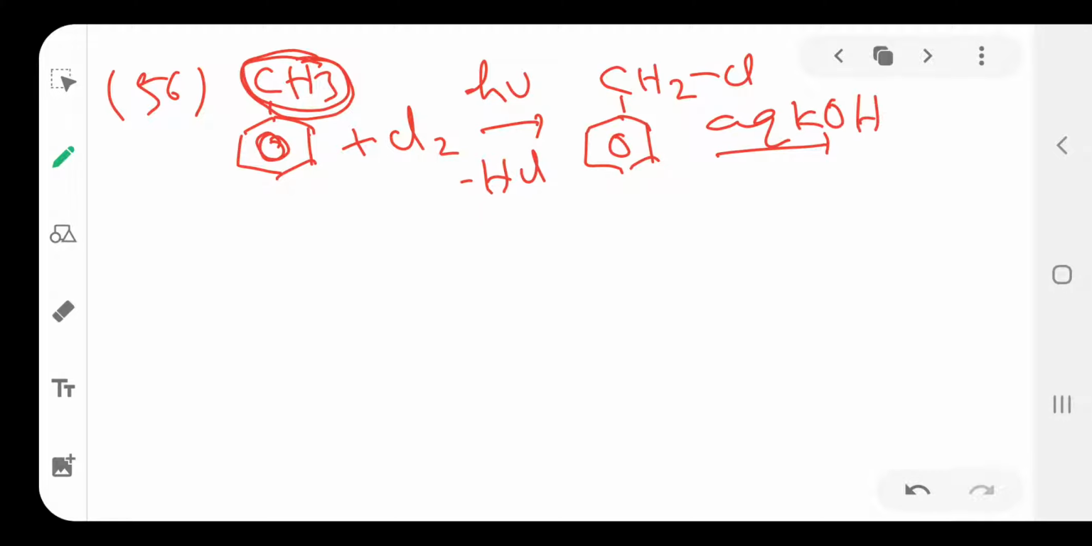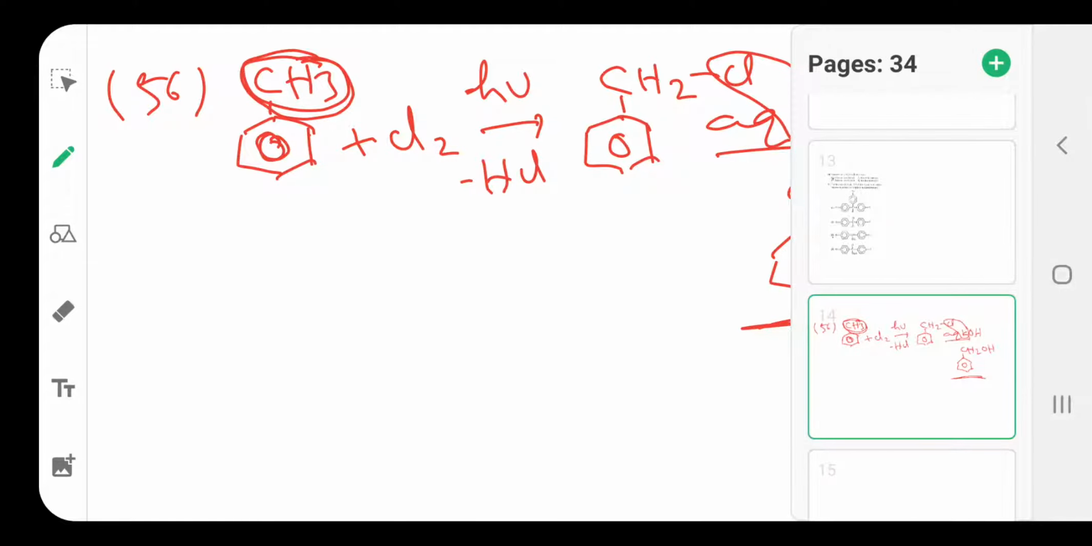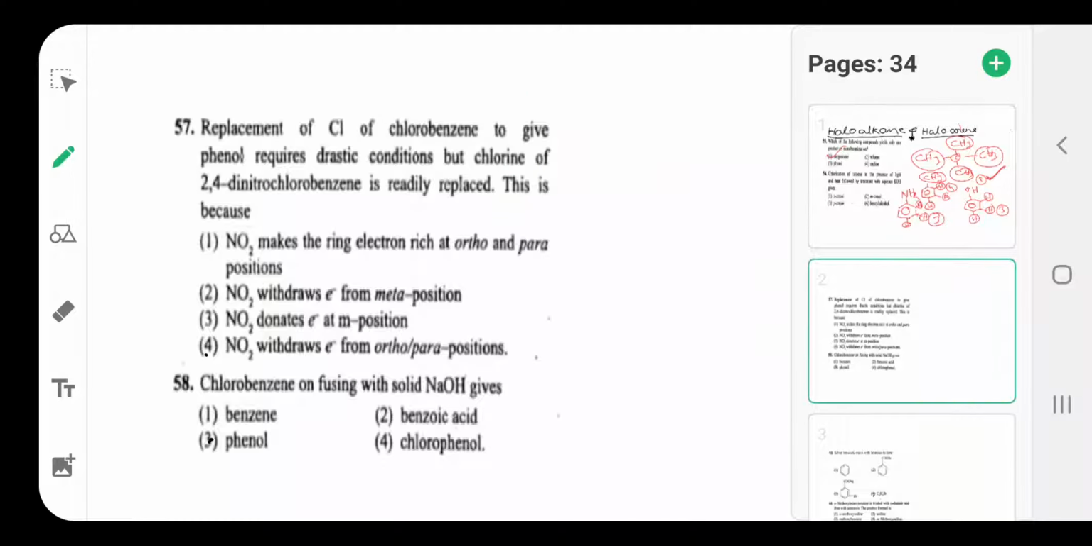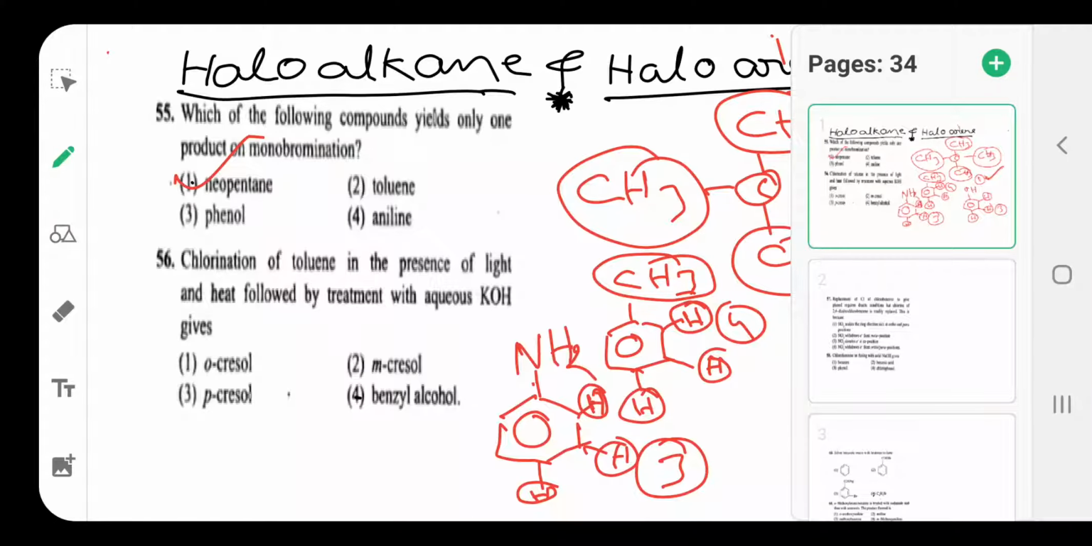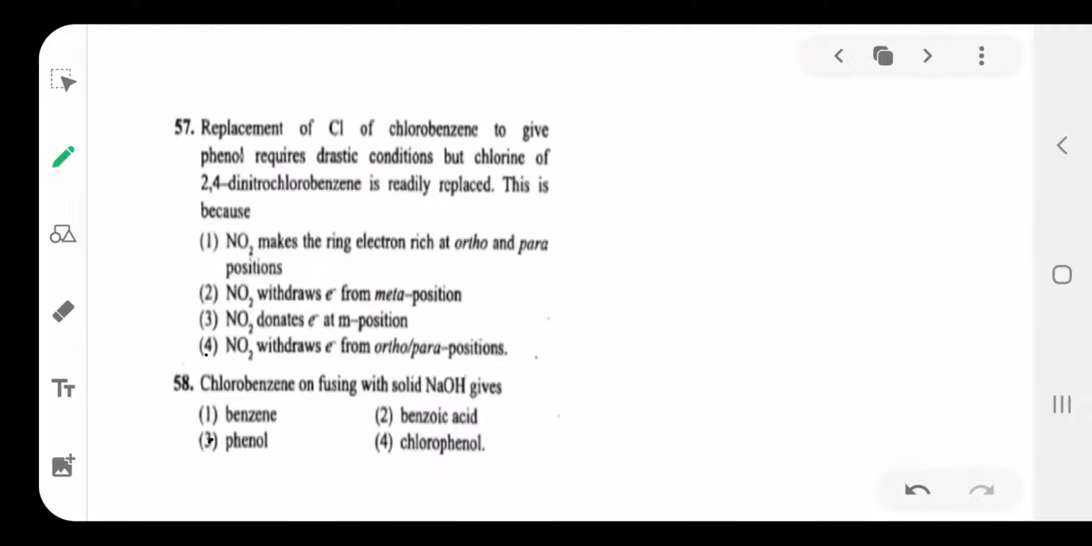Then what happens? KCl separates, and OH is attached to form benzyl alcohol, CH2OH. Benzyl alcohol is formed, so benzyl alcohol is the main product. So in the second question, what is given is benzyl alcohol. Option 4 is the correct one. Okay, then next one is question number 3.